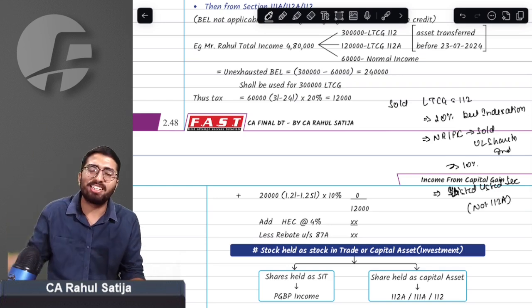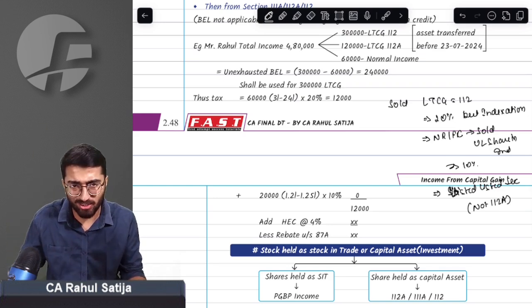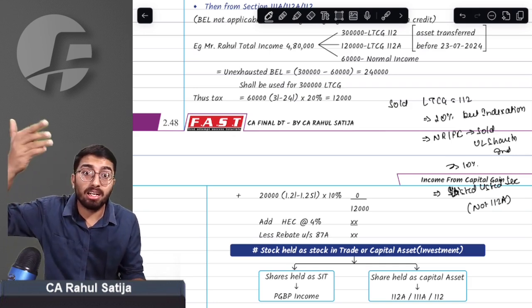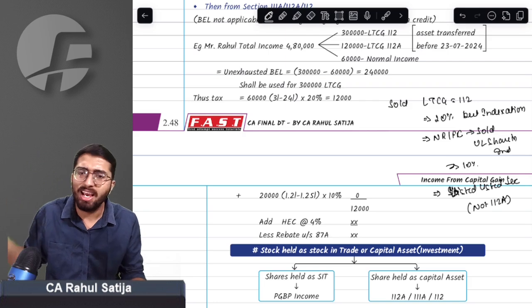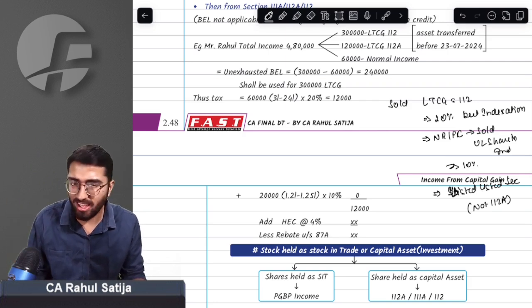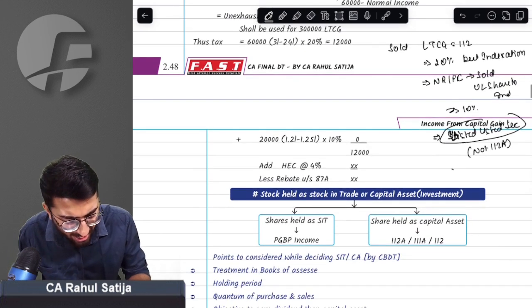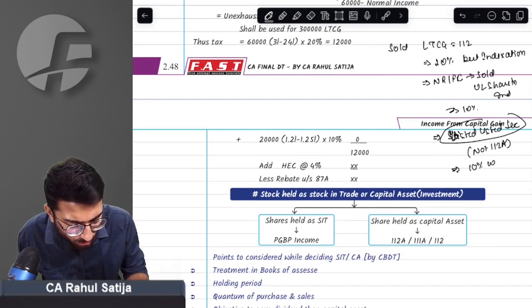What are the listed securities that are not covered? Sir, any kind of bonds, debentures, any kind of securities that are not traded on a recognized stock exchange are not covered under 112A. So any such securities will be taxable at the rate of 10% without indexation or 20% with indexation.